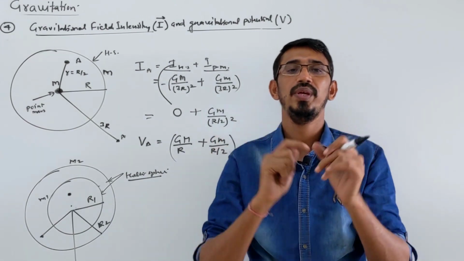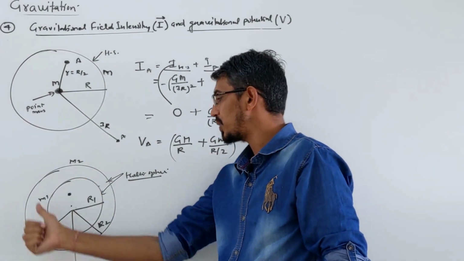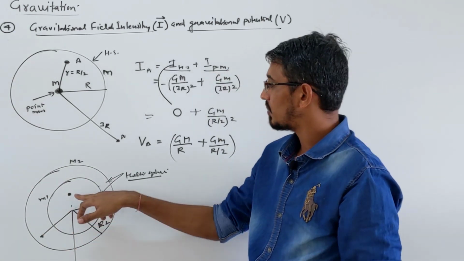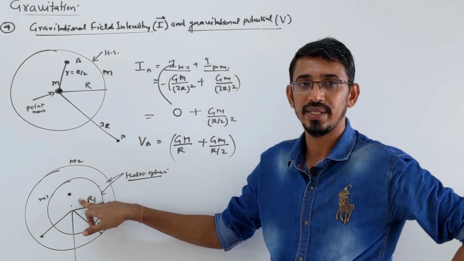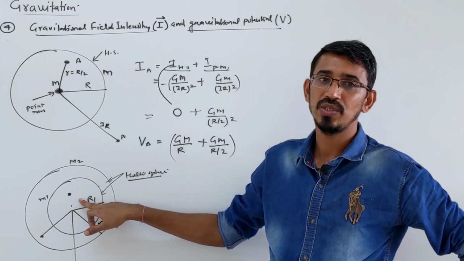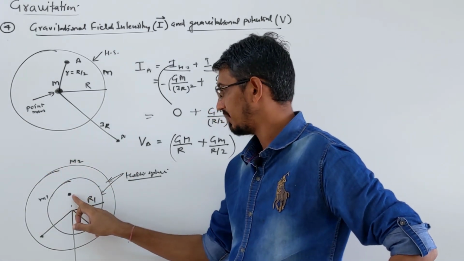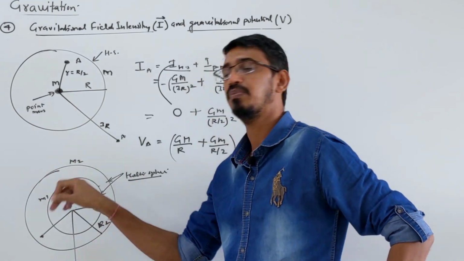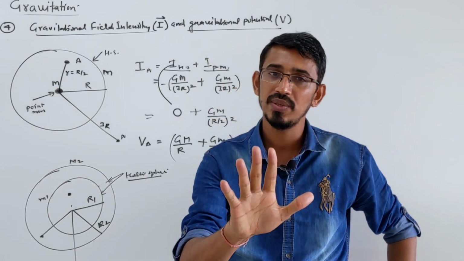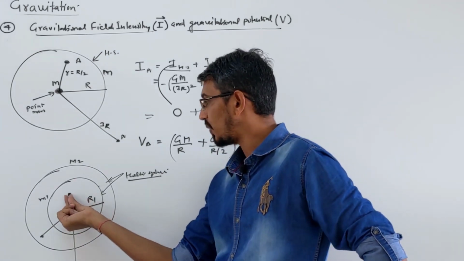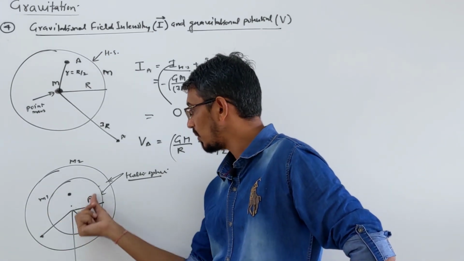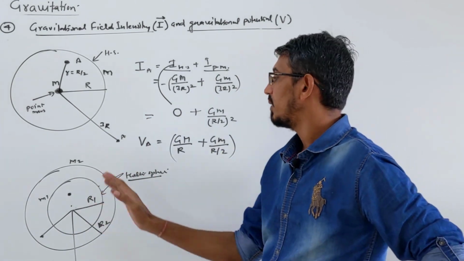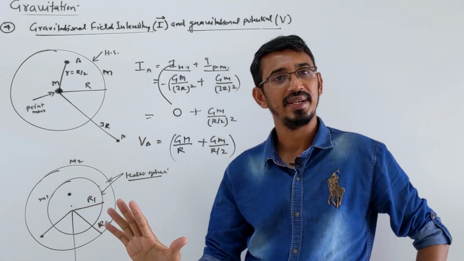Okay, first I ask you about the field: what is the net field due to these two concentric hollow spheres at that point? This point is inside the smaller hollow sphere, right? What is the answer? The field is directly 0, because the point is inside the big hollow sphere and inside the small hollow sphere, both. So the field due to both becomes 0, right? So at any point inside the smaller hollow sphere, the net field intensity due to both spheres will be 0.